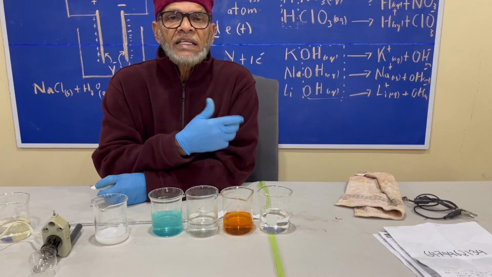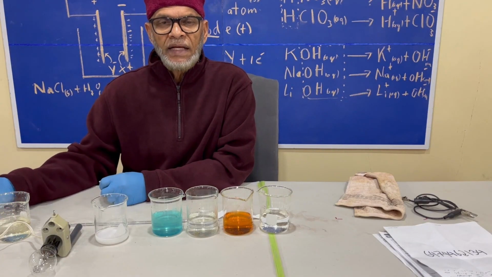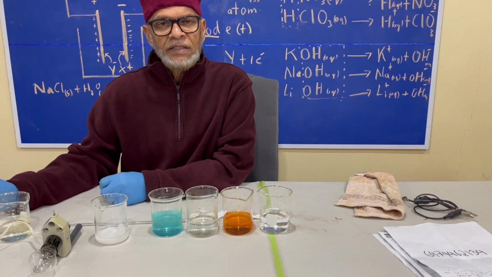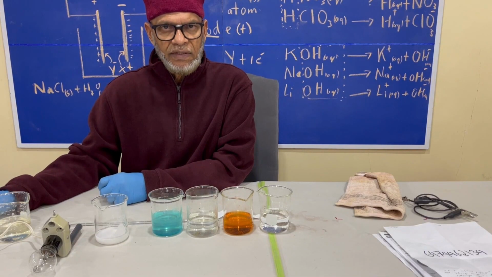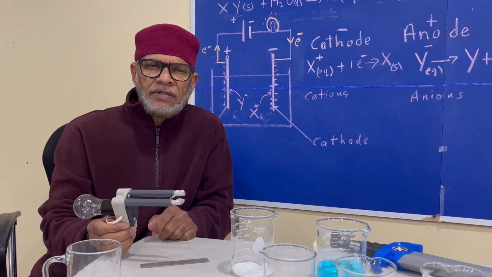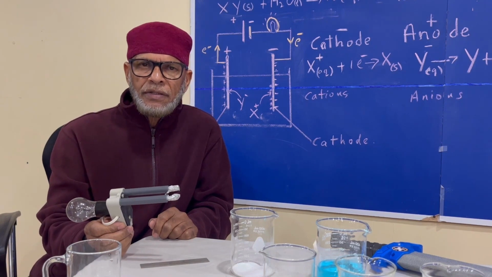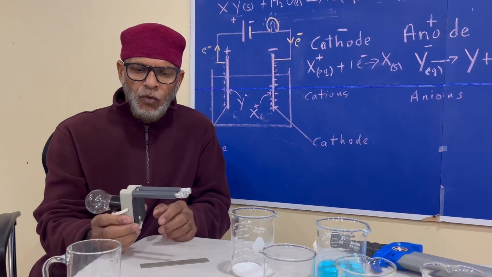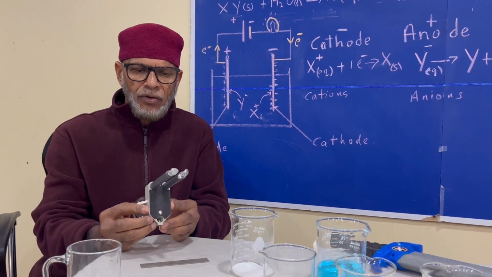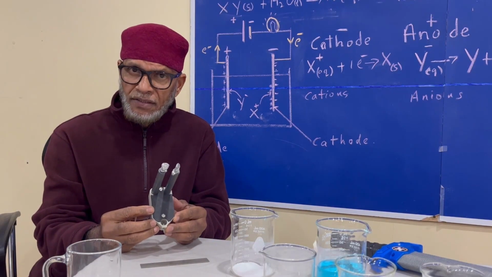But what is the explanation for that? So the next job that we have to do is to explain how an aqueous salt solution conducts electricity. We shall now endeavor to explain how aqueous salt solutions conduct electricity. What I have here, as can be recalled, is a conductometer.